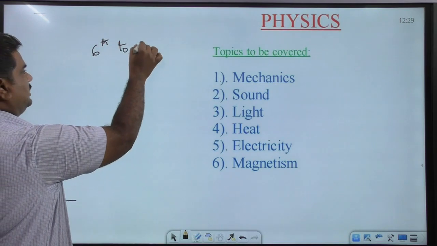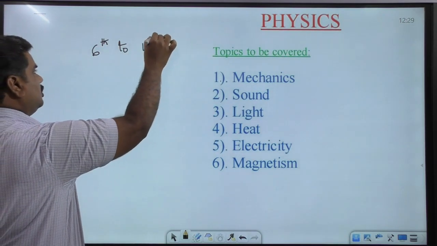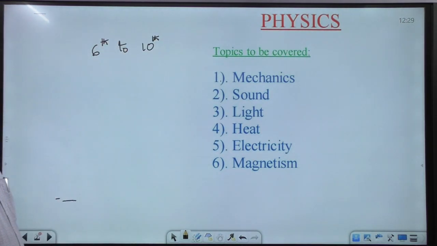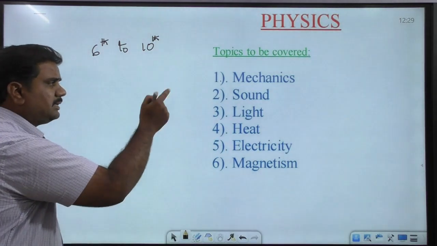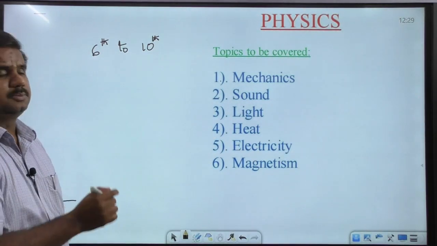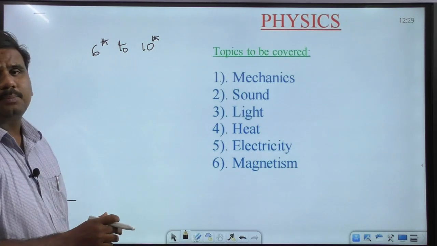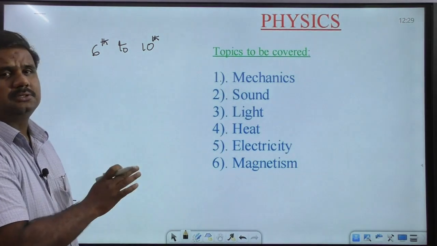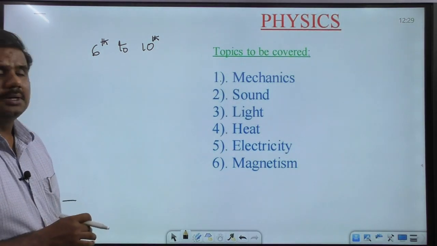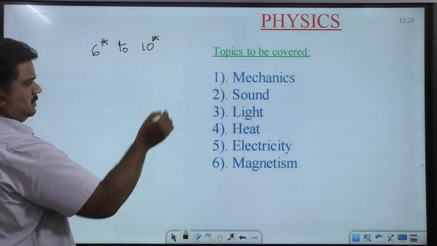If you are thorough with the basic science from 6th to 10th classes of the NCERT textbooks, at that point of time you will be 100% thorough with all the basic part.